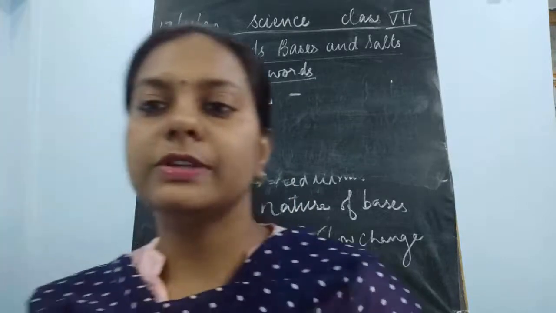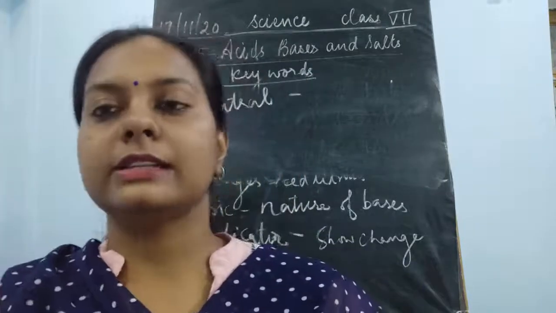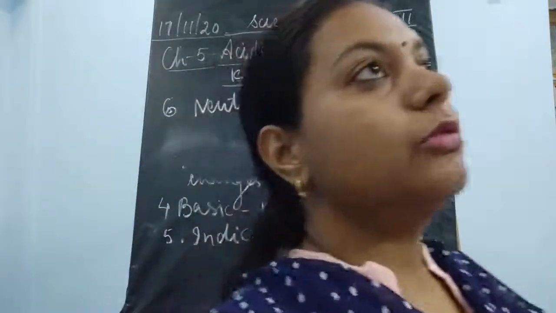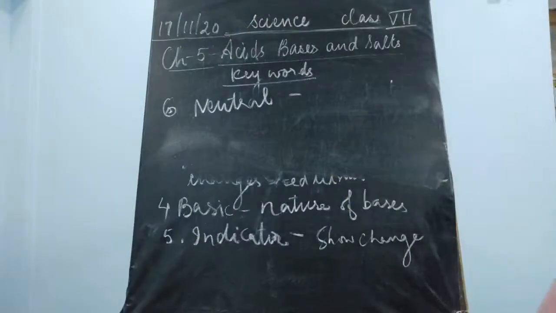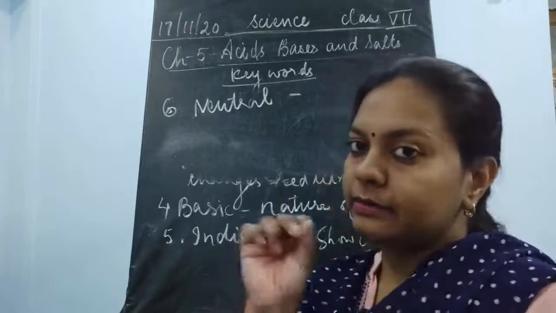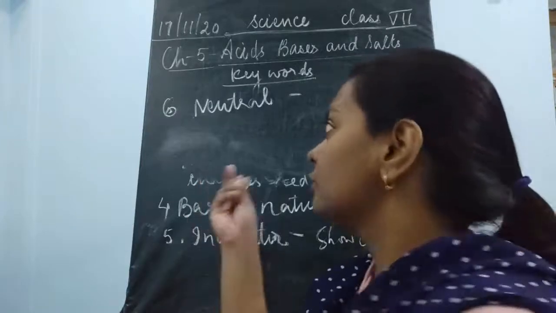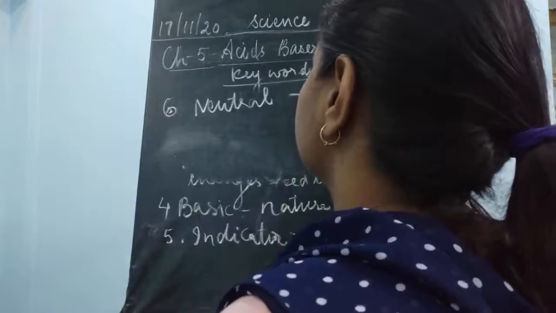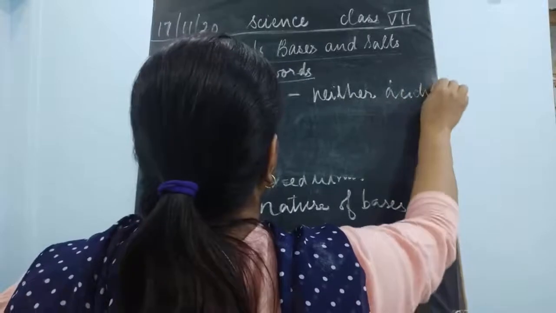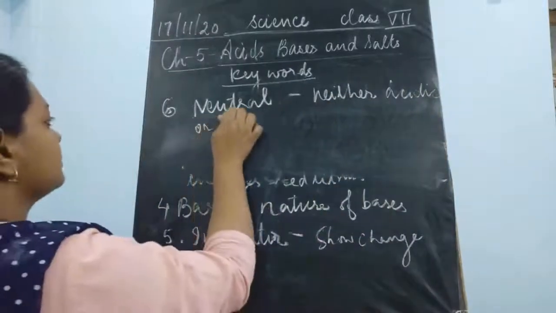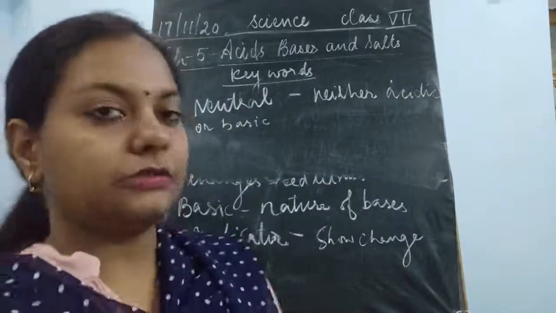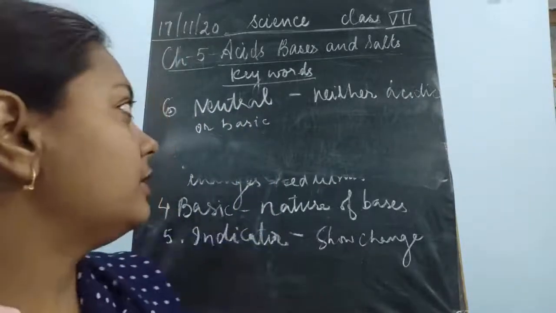Those substances which show no color change with acids or bases, I mean those which will not show any color change with the indicators, because they are neither basic nor acidic. Those substances which are neither acidic nor basic are known as neutral substances.